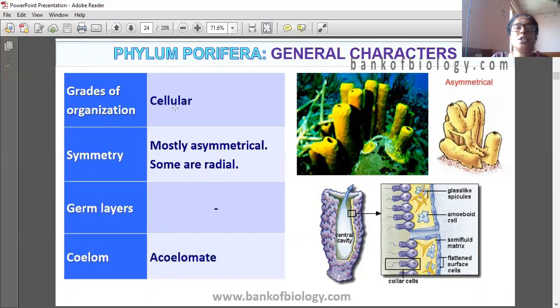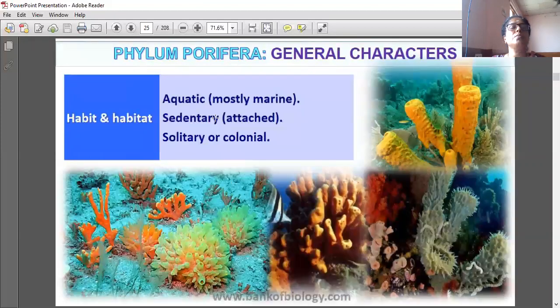Grades of organization: cellular, mostly asymmetrical, some are radial, acoelomate, coelom is absent. Diagrams. Spicules are present. The skeletal system consists of spicules, that I already told you. Polar cells are also present, lined by polar cells like that. Aquatic, mostly marine, sedentary, attached, solitary or colonial.